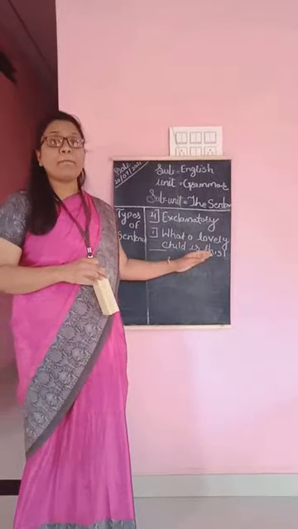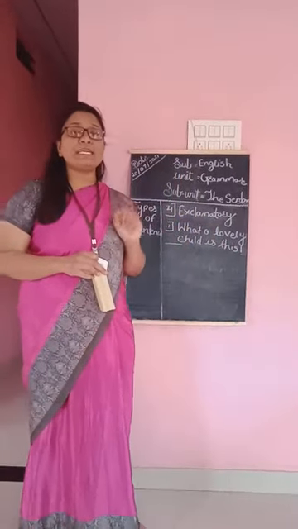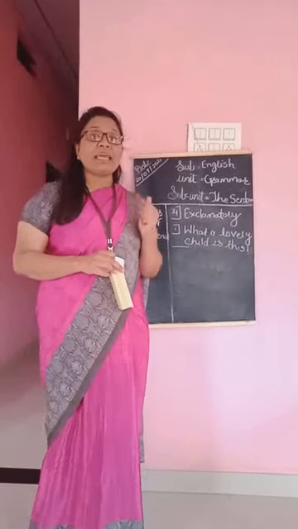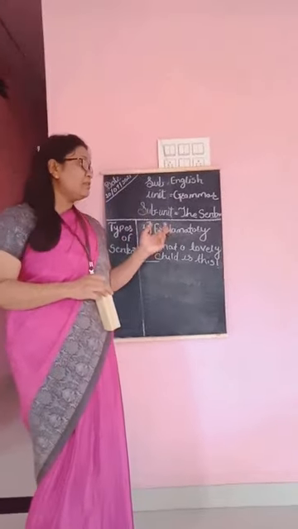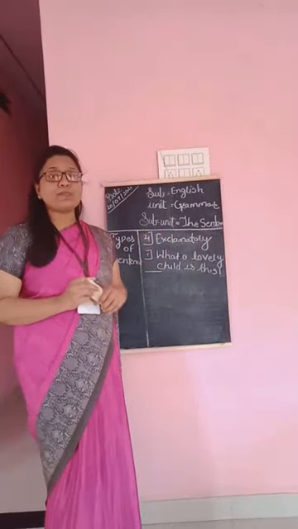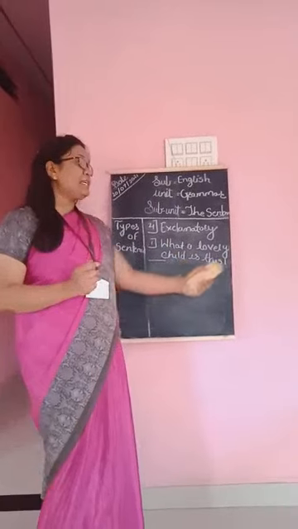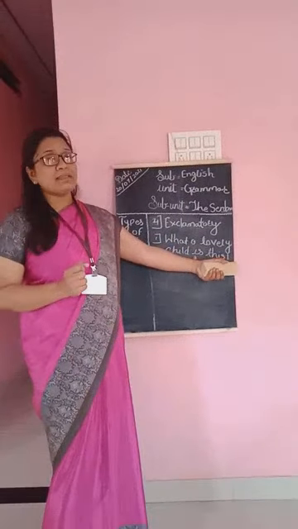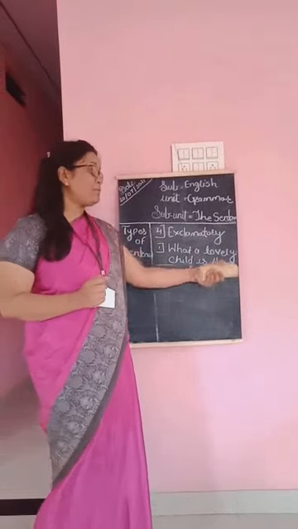Punctuation mark is very important. In an assertive sentence, a full stop will be there. In an interrogative sentence, a question mark. In an imperative sentence, also a full stop, and in an exclamatory sentence, an exclamation mark. These are needed for each kind of sentence.